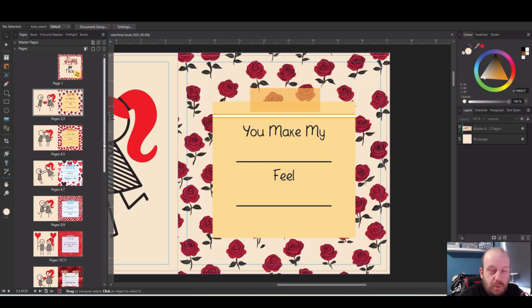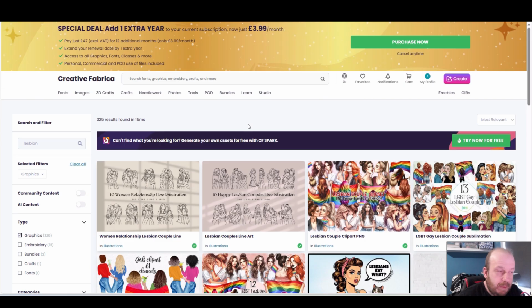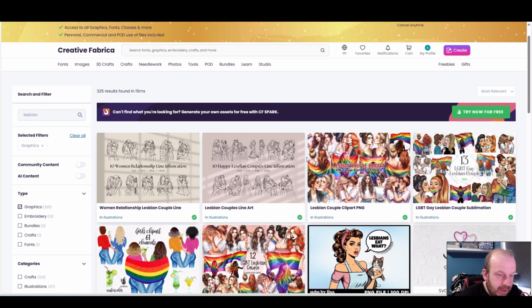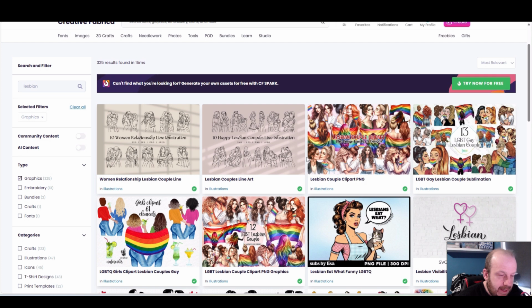So the first thing to do is to try and find some appropriate images. And for that, I'm going to go to Creative Fabrica. So here we are in Creative Fabrica. I've just searched lesbian in the search bar. Perhaps I should have done it in incognito mode in case the search term is saved for other areas of my internet life. But this is what it throws up.